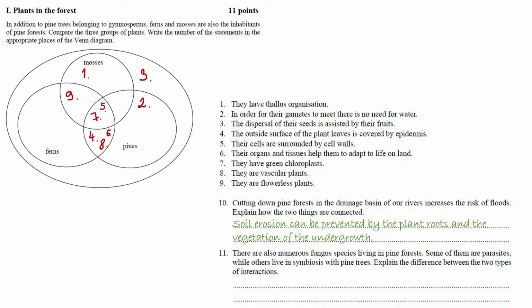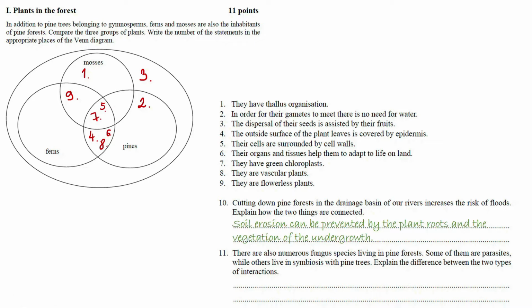There are also numerous fungus species living in pine forests. Some of them are parasites, while others live in symbiosis with pine trees. Explain the difference between the two types of interactions. Alright, so that's an easy one. In case of symbiosis, both of the organisms are benefiting from the interaction. But in case of parasitism, basically the parasite is benefiting, but the host is harmed as a result of the interaction.